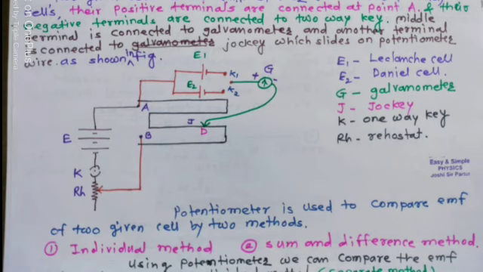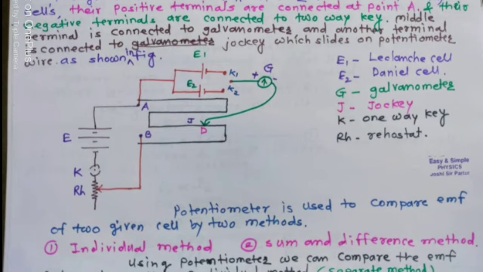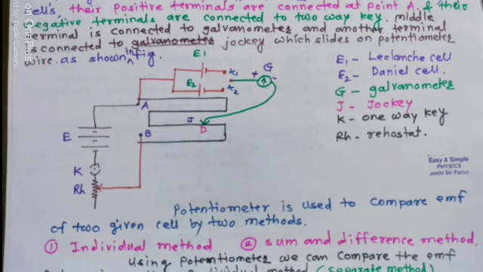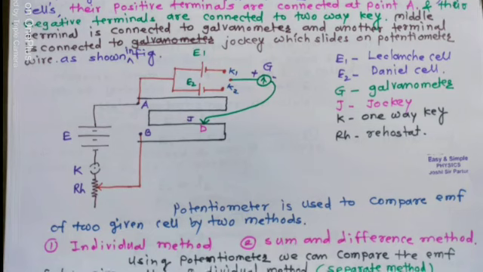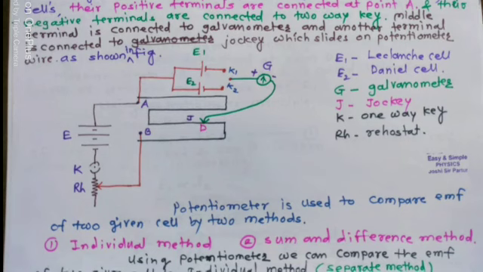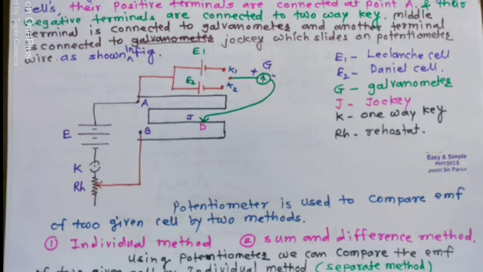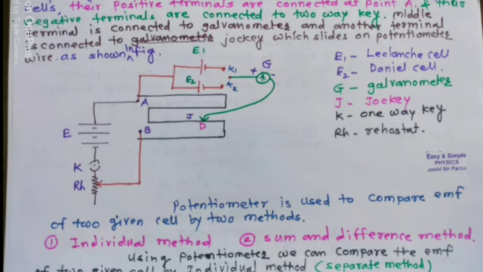In this figure, E1 represents Leclanché cell, E2 represents Daniell cell, capital G represents galvanometer, capital J represents jockey, K represents one-way key, and RH represents rheostat. Potentiometer is used to compare the EMF of two given cells by two methods.